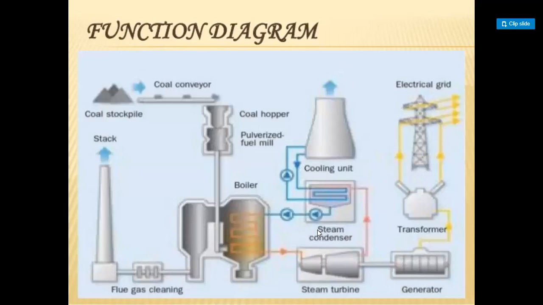This is the function diagram, guys. Coal stockpile to coal conveyor to coal hopper, and pulverized fuel mill, and the boiler. Flue gas cleaning. So boiler to steam condenser to cooling unit to steam turbine, generator, electrical grid, the transformer. So this is the function diagram.